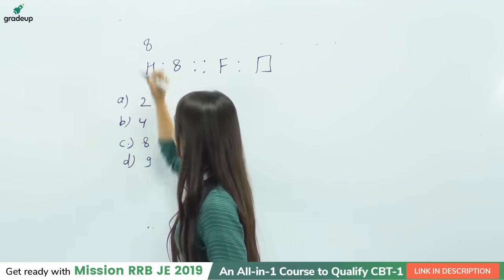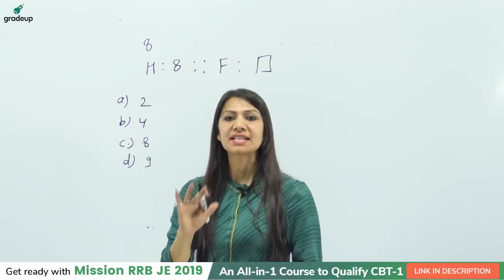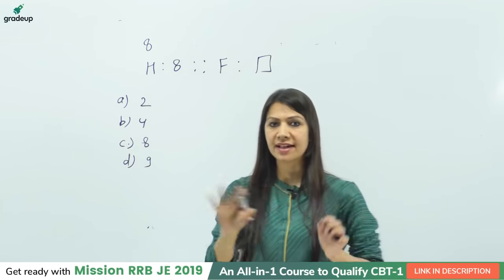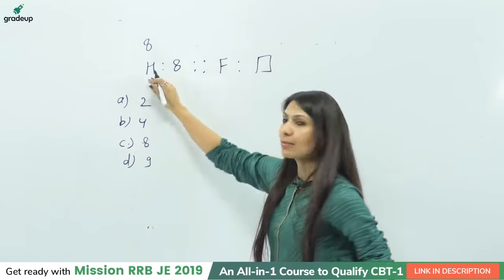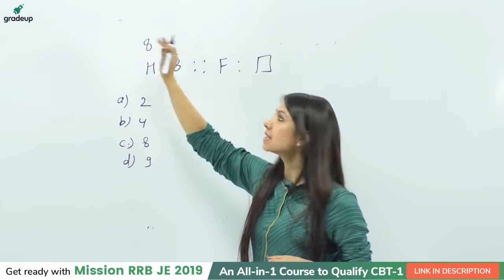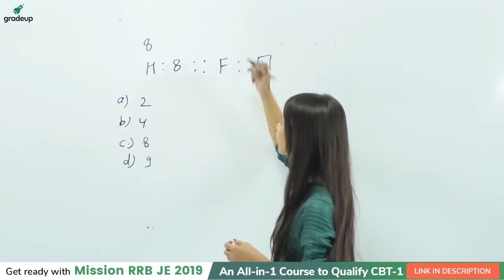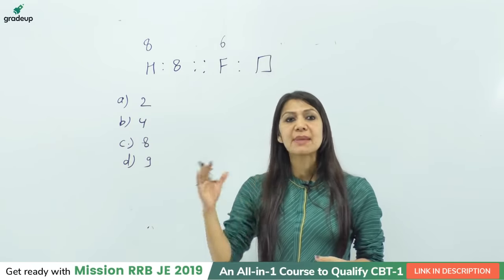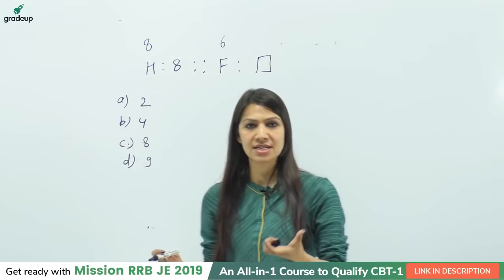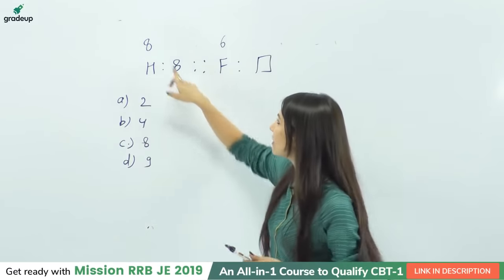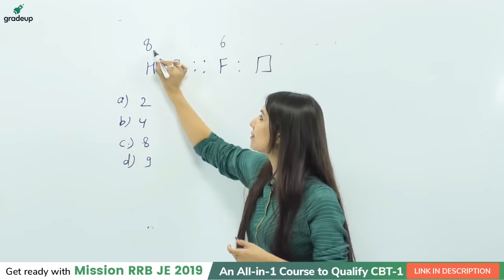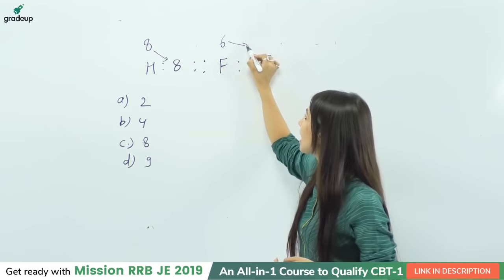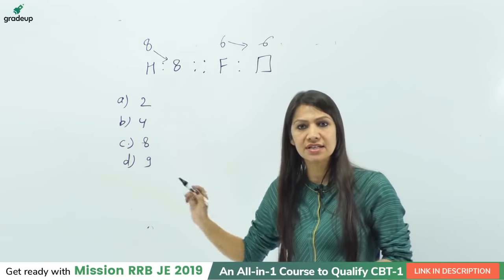See, the direct place value of H is 8. Okay, I am explaining the things. Fine, students, just listen to me. The numerical place value of H is 8. That is the direct place value. In a similar way, the direct place value of F is 6. So with the help of basic operators, plus and minus, with the numerical place value of H being 8, in a similar way our answer will be 6 only, but it is not given in the options.